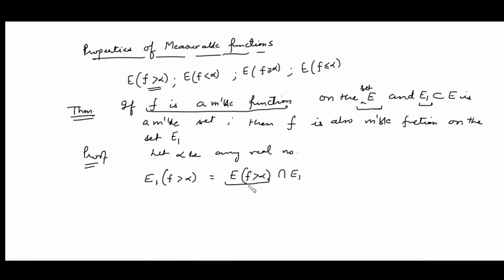Now, this set is measurable, why? Because given that f is a measurable function, this set is a measurable set. E1 is also measurable, this is given to us. The intersection of two measurable sets is measurable, so we get that this set is measurable, which implies f is a measurable function on E1. So if f is a measurable function on any measurable set, then it is also measurable on every measurable subset of that set. So this is the first property.